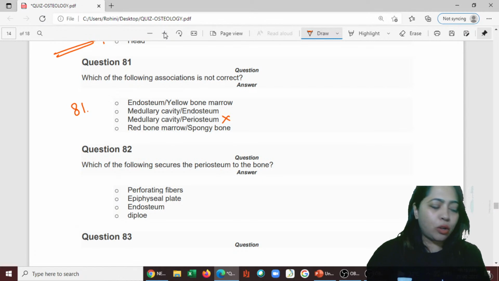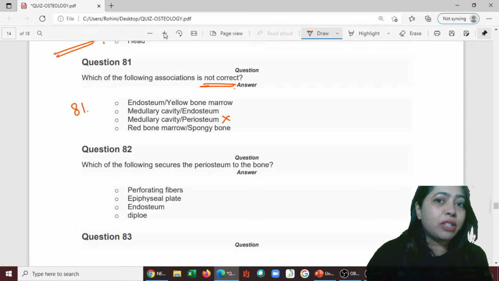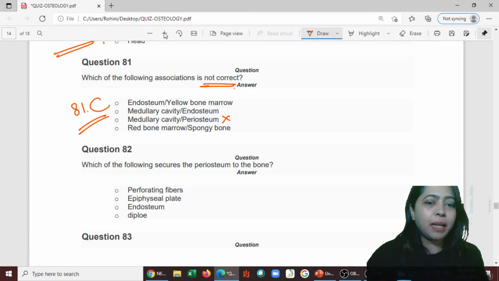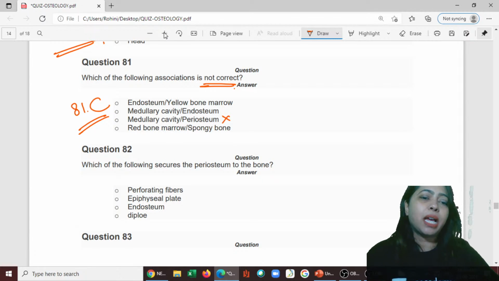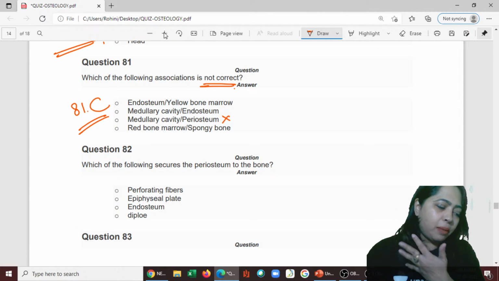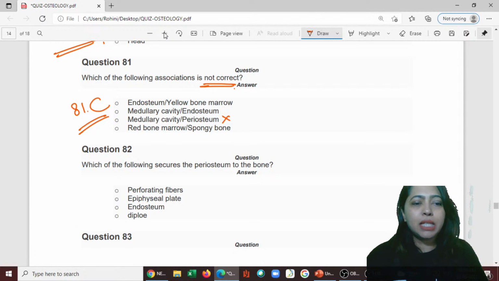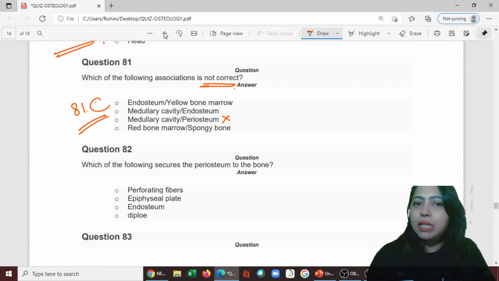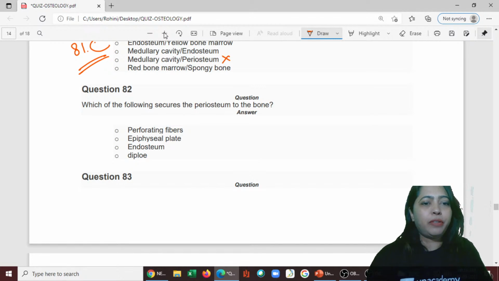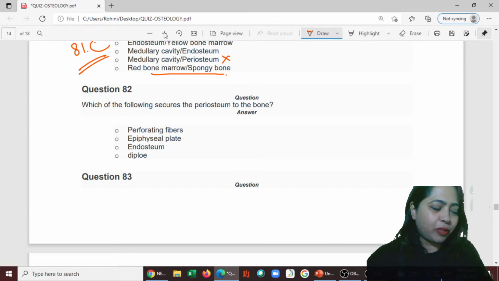You tell me 81C. You have to pick the one which is not correct, so the answer is C. I have already picked medullary cavity and periosteum. Periosteum is outside and medullary cavity is very much inside. So it is C. Rest of the things are correct. The perfect one is red bone marrow and spongy bone.